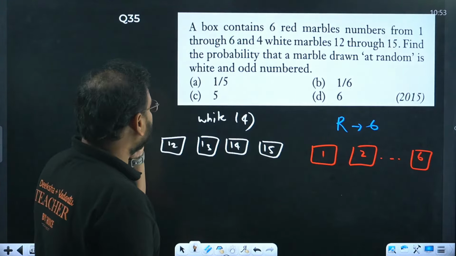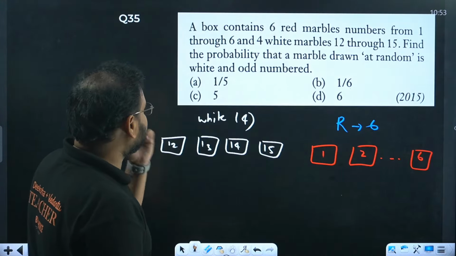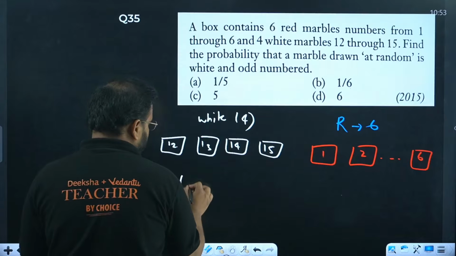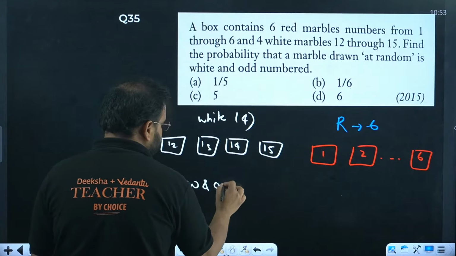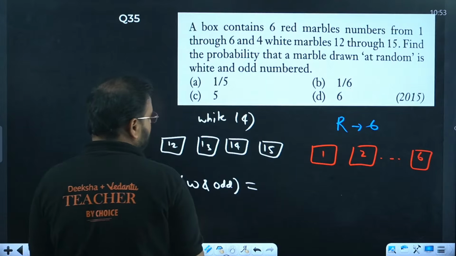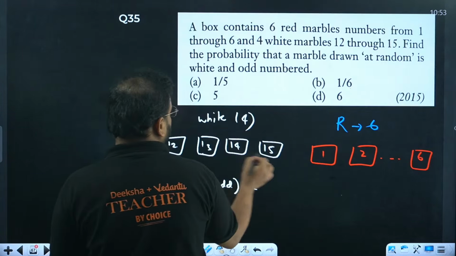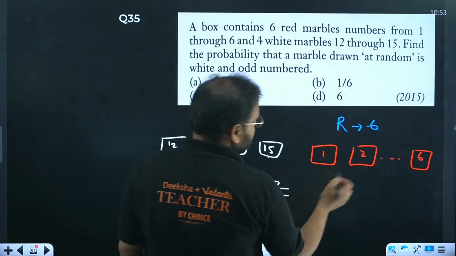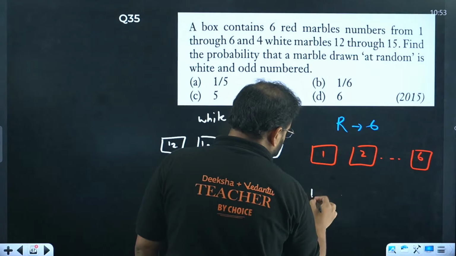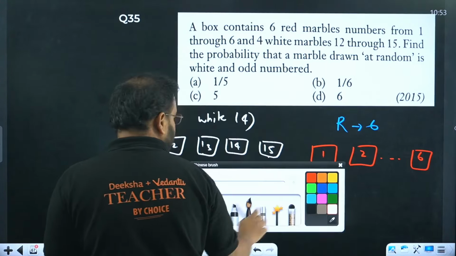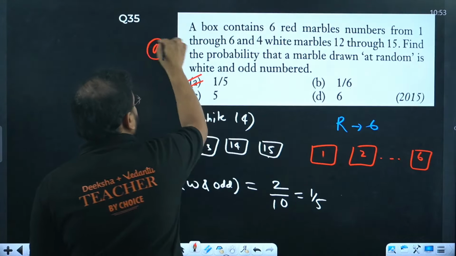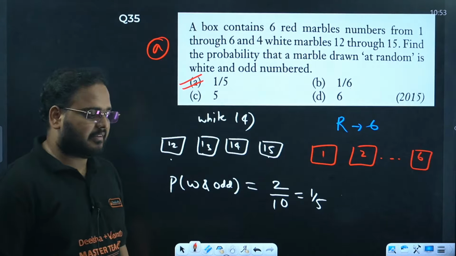Find the probability that a marble drawn at random is white and odd numbered. So first of all, I'm looking for white and odd numbers. So we have 13 and 15, so 2. And total number of marbles is 1, 2, 3, 4, and 6 there, so 10. Answer becomes 1 by 5. Option A is correct. Answer is 1 by 5.